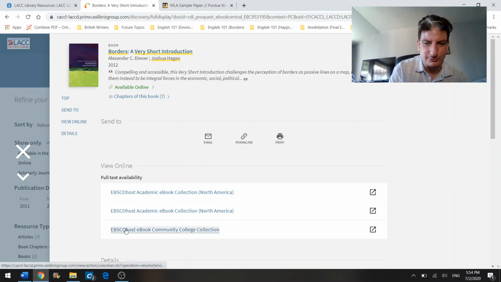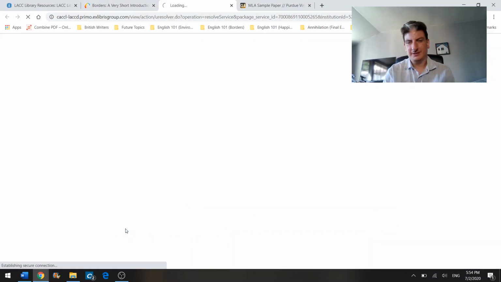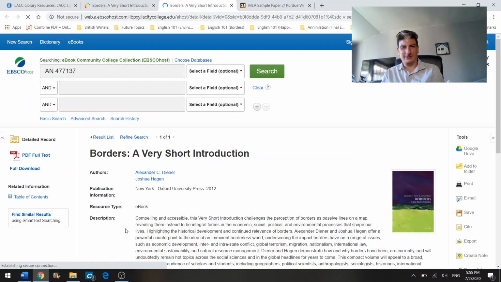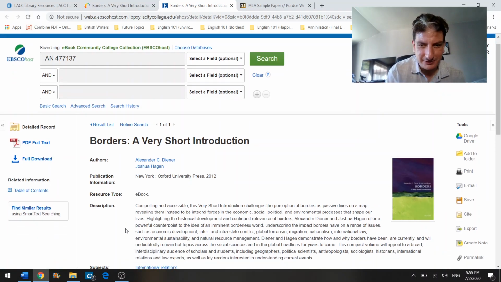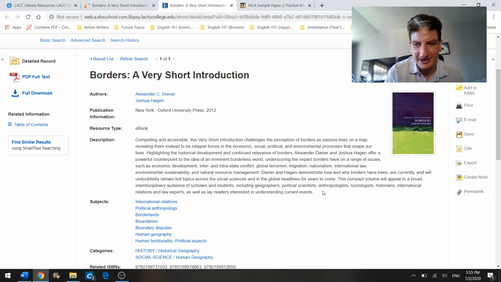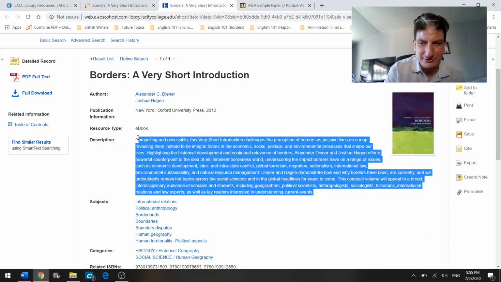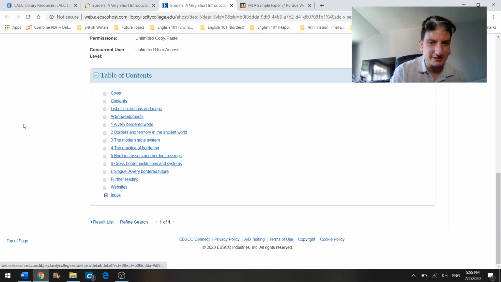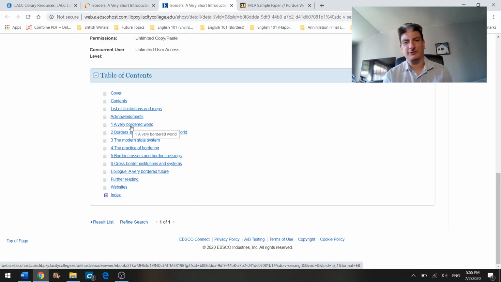Please choose the third one that says ebook community college collection. I found this out the hard way. So we're waiting for it. All right. Now, you'll see a much fuller description here, right? And this is the sort of abstract or main idea of what they're trying to say. Another useful thing is that you can look at the table of contents, where you'll see A Very Bordered World, which you're all familiar with,